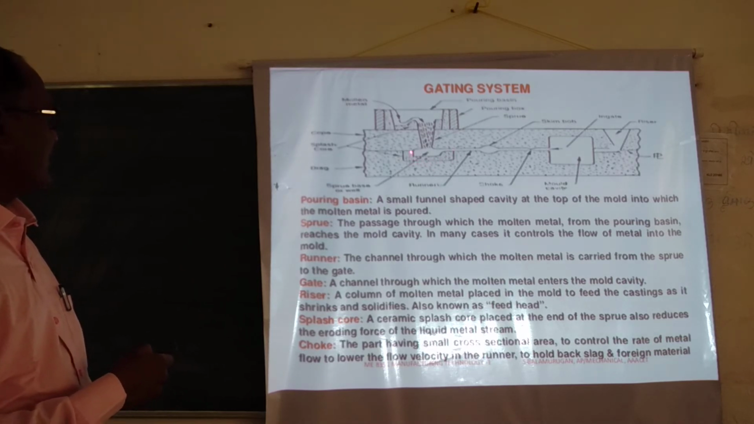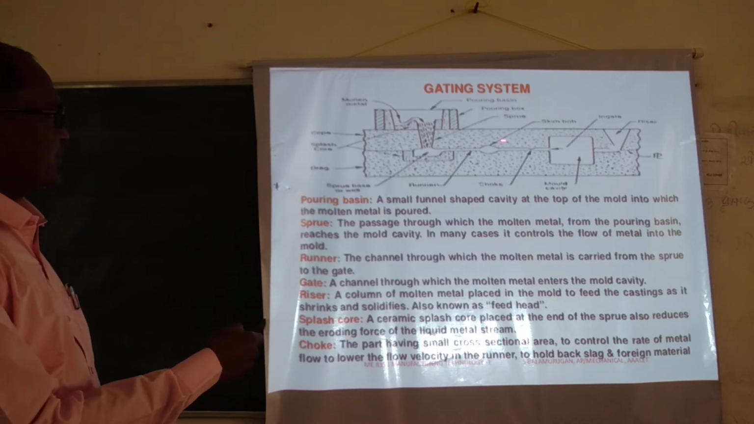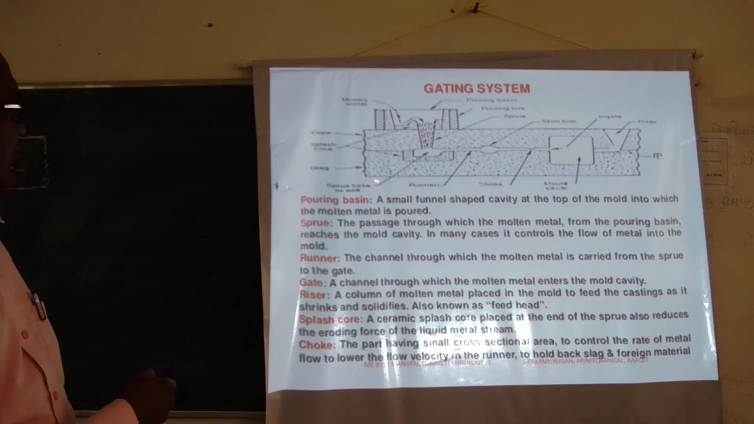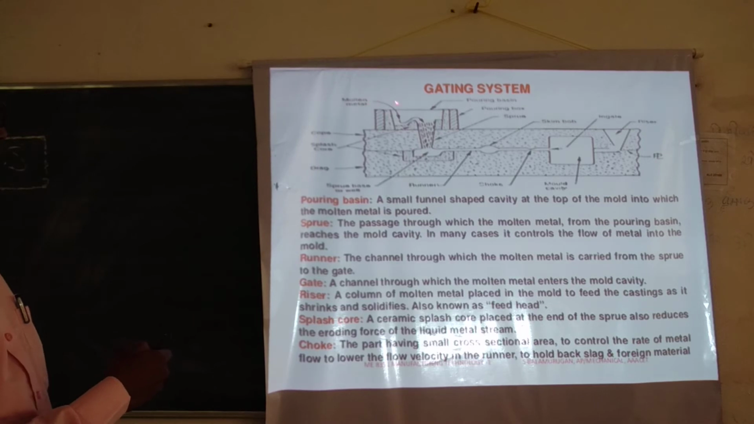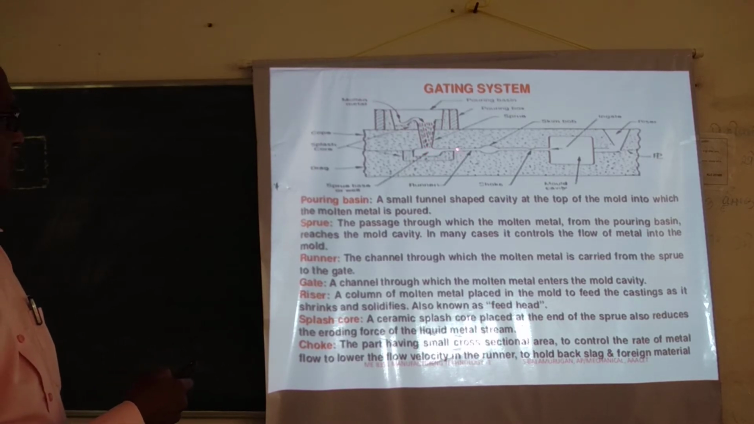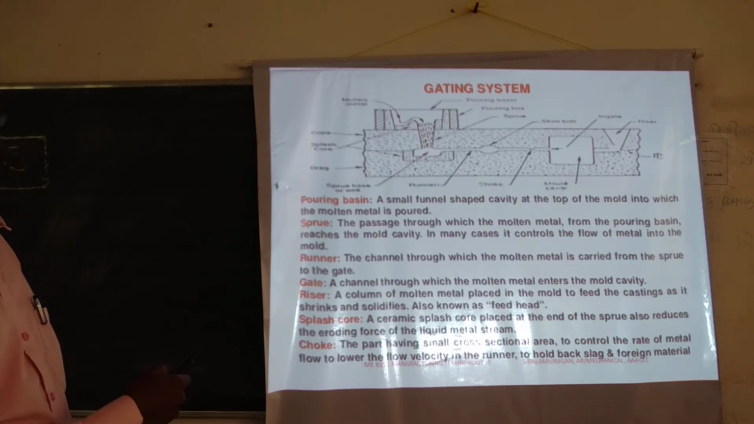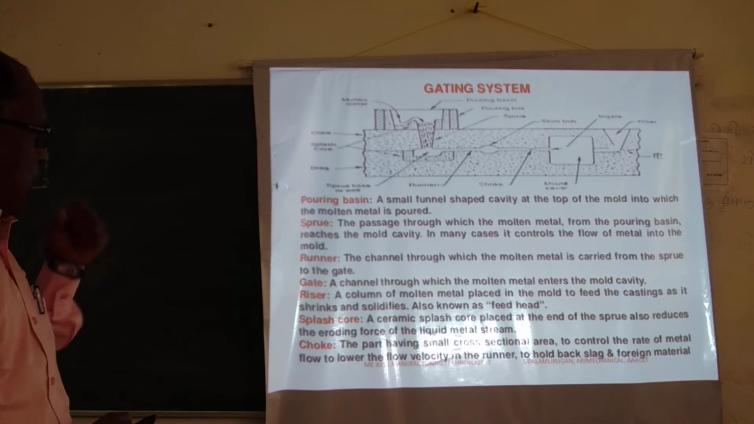This one is the cope box, the upper portion is the cope box, and the bottom portion is called the drag box. And this is the pouring basin, from where you pour the molten metal. It goes through the sprue, again to this channel, again to this gate, and then to this. This one is the mold cavity. So the molten metal is filled in this.